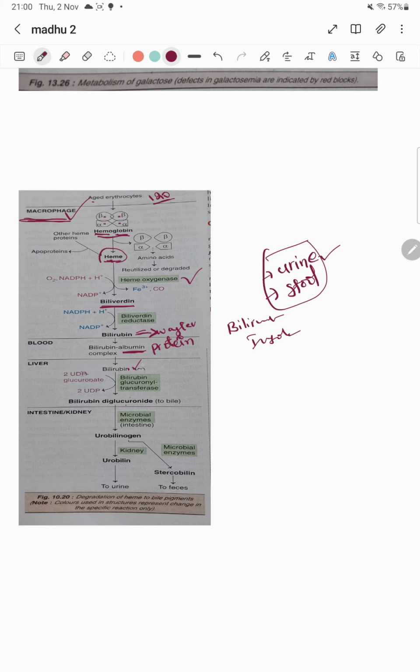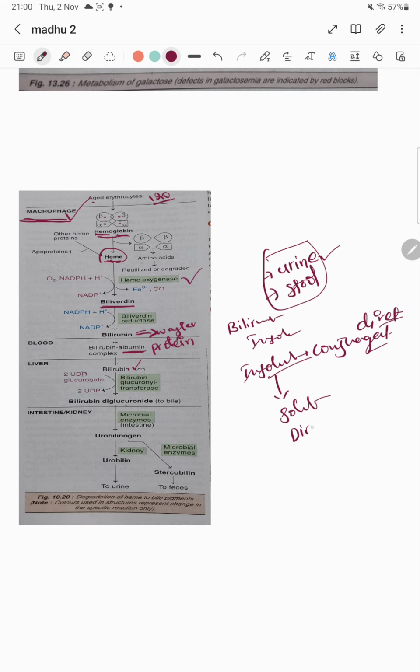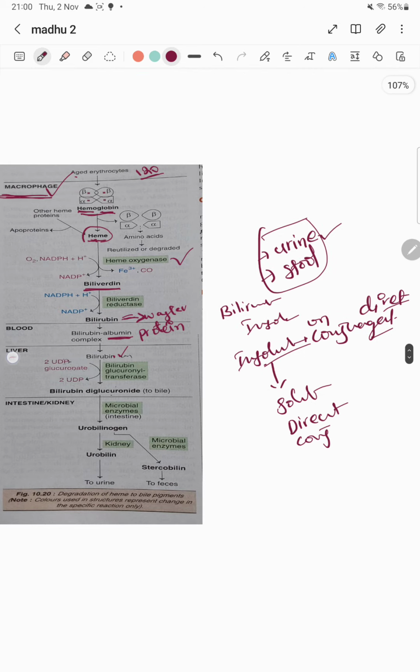Bilirubin has reached here. For what? Bilirubin, I told you, is insoluble. To convert it to soluble bilirubin. Insoluble bilirubin is nothing but unconjugated, or indirect. Soluble bilirubin is nothing but conjugated, or direct. To convert the stage of insoluble to soluble, bilirubin has reached the liver.